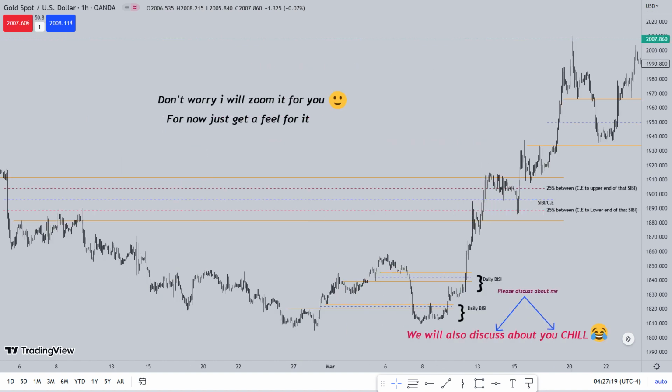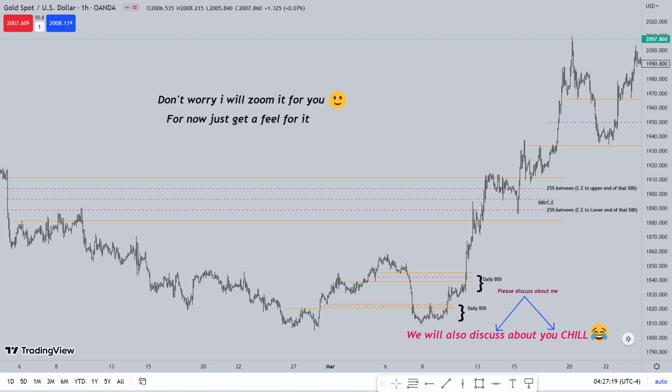Now see in this chart example. I have told you to extend it throughout chart. Now watch closely. As long as price was below that SIBI, you may have forgotten that SIBI, but price didn't. And when price started gravitating towards that SIBI and price didn't respect that SIBI and started trading above that SIBI,